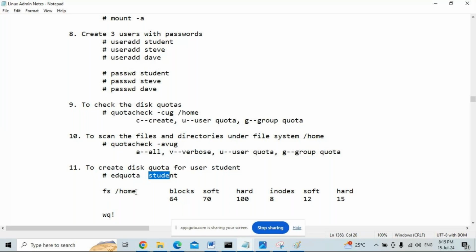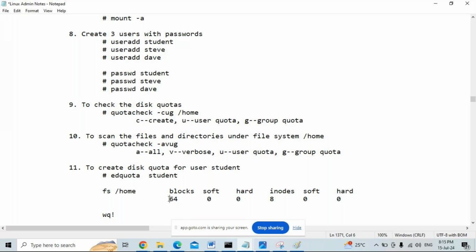File system /home. This line is default. Soft default is 0. Hard default is 0. Inodes default is 8. Soft limit 0 default. Hard limit 0 default. This is the default line if you run the command edquota username, edit quota for user student.